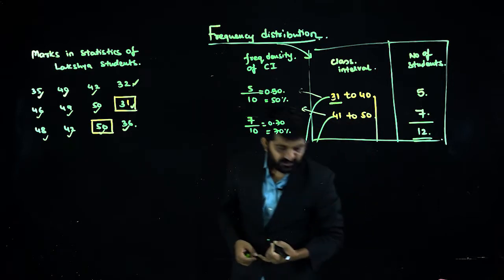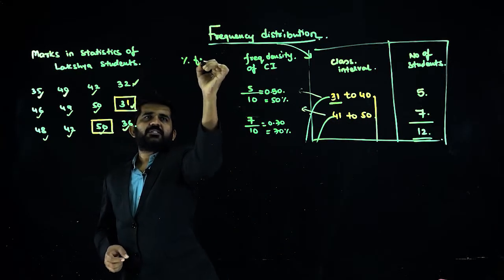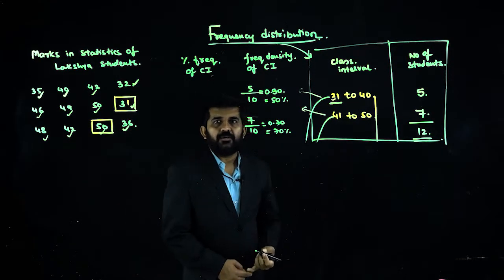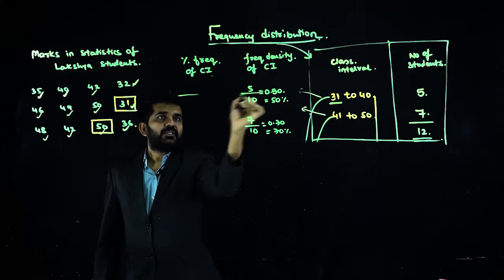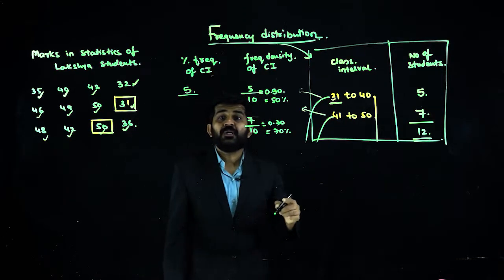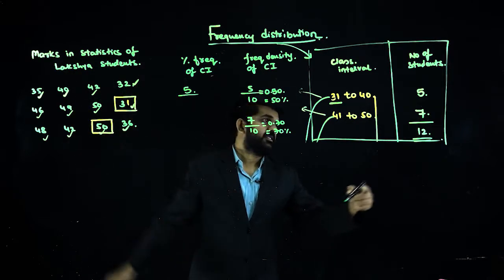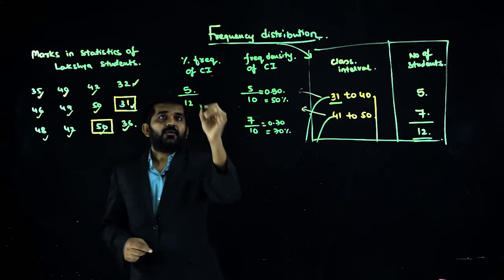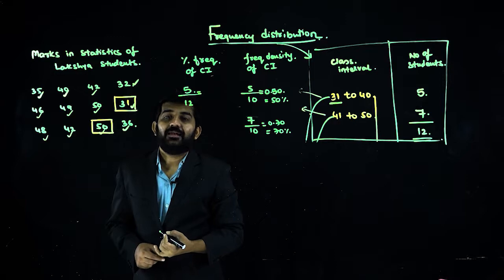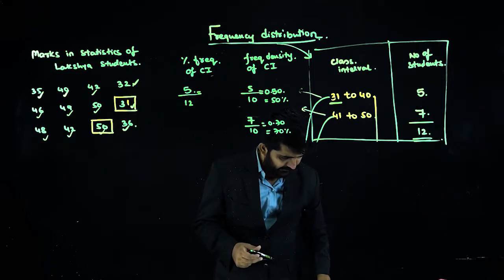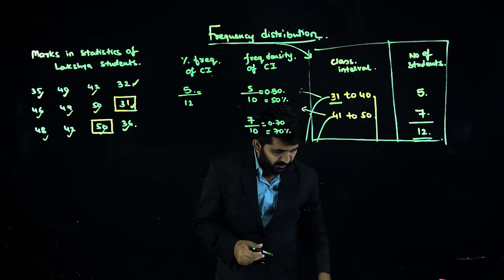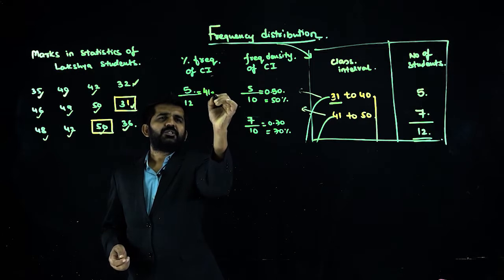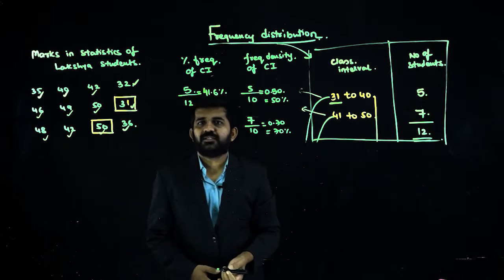Next is percentage frequency of class interval. How is it done? The numerator is the same. Denominator is the total number of students. Total number of students is 12. Now this is more logical. 5 divided by 12 multiplied by 100 is 41.6%. Multiplied by 100, I have done.